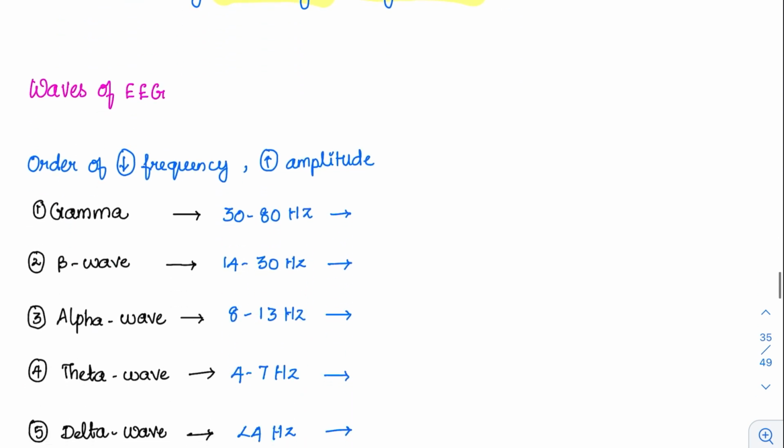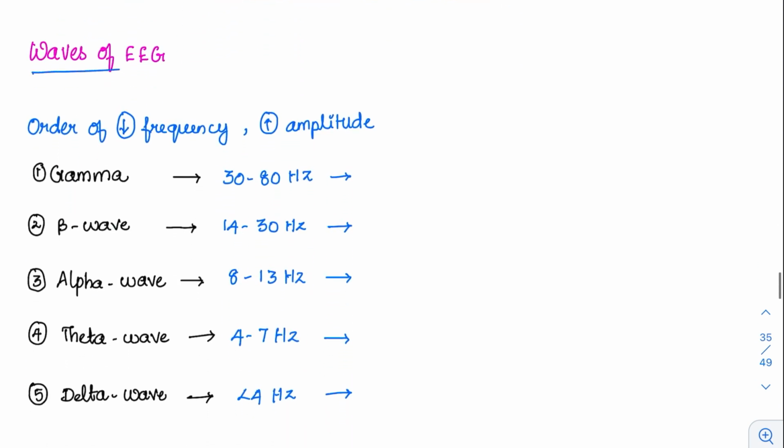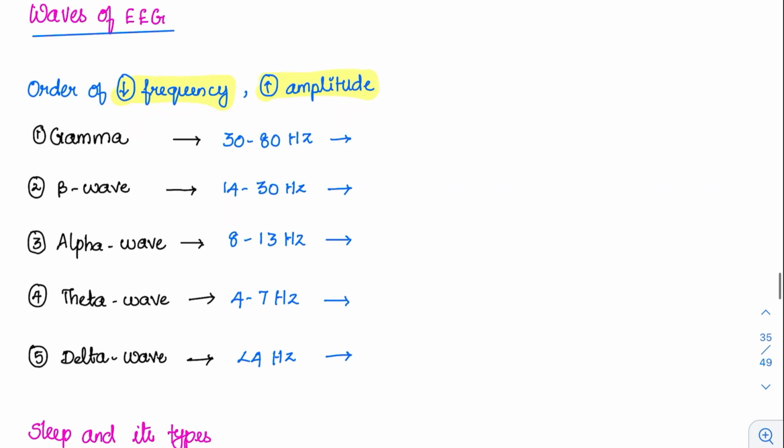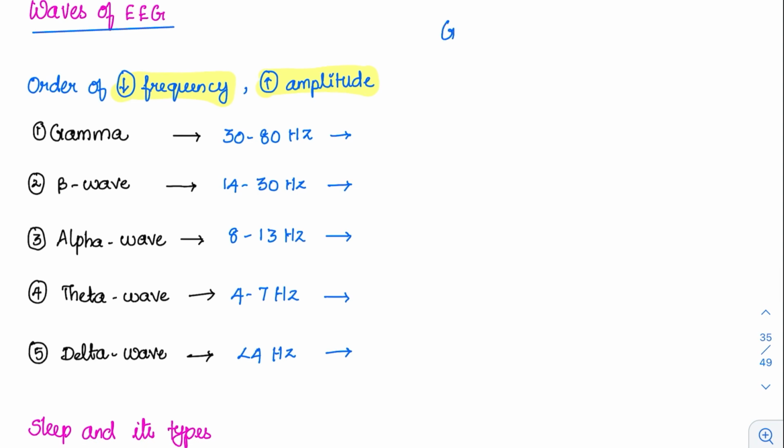Now coming to the various waves of EEG. There are several waves of EEG, like the P, Q, R, S, T we have in the ECG. Here we have written the waves in decreasing frequency. The frequency here is decreasing and the amplitude is increasing. I would suggest you remember the same order. So the mnemonic for this is G, BAT, D. You just remember BAT comes together.